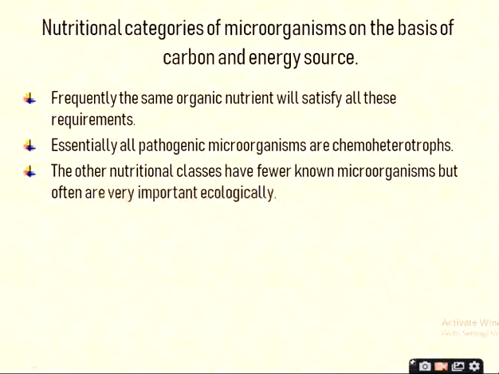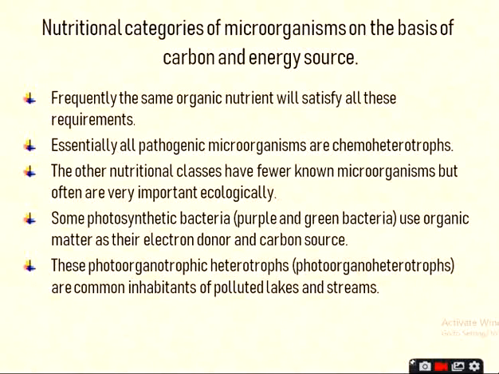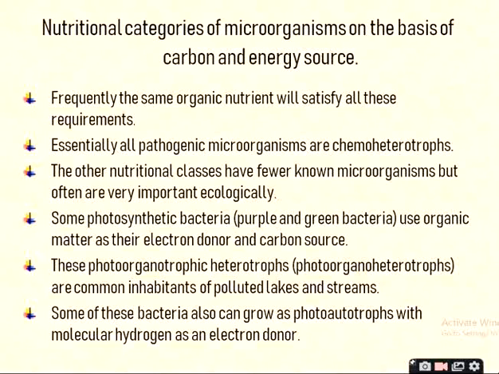Okay, some photosynthetic bacteria, purple and green bacteria, use organic matter as their electron donor and carbon source, and these photoorganoheterotrophs are common inhabitants of polluted lakes and streams. Some of these bacteria also can grow as photoautotrophs with molecular hydrogen as an electron donor.